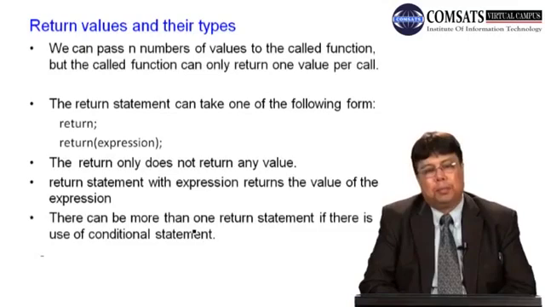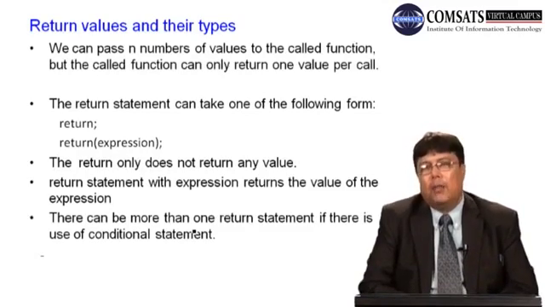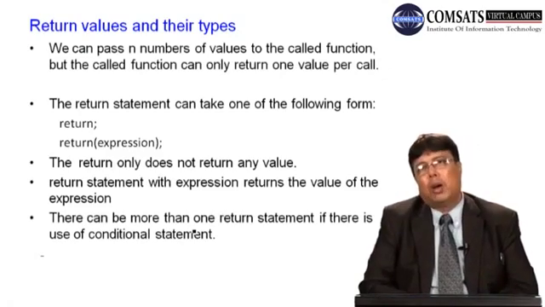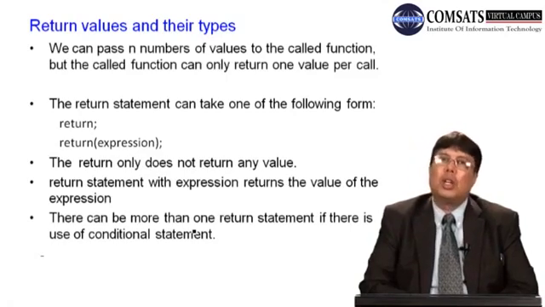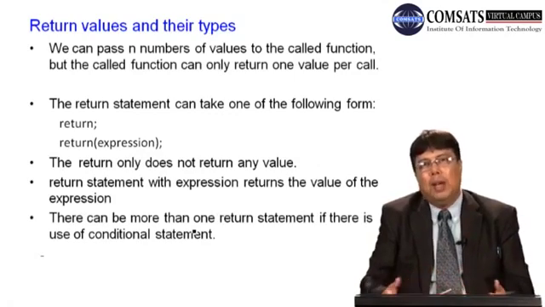Return values and types. We can pass a number of values to the called function. कैसे? हमने तो कोई restriction लगाई नहीं. A function can have any number of arguments. तो we can pass on any number of actual arguments, and the function should receive them in its formal arguments, but a function can only return one single value. As of today, we just know that a function can return only one value. Function can receive many values.